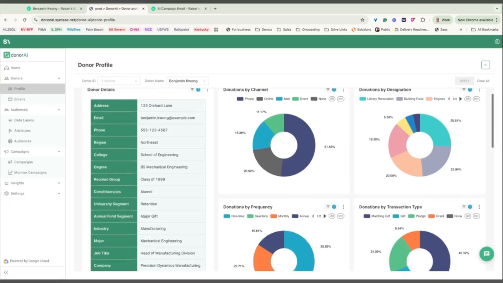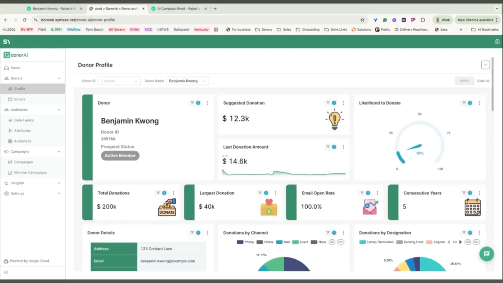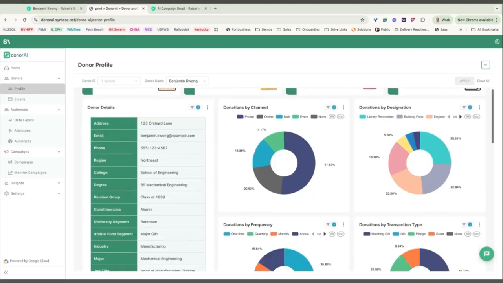The underlying models will calculate a likelihood to donate and a suggested donation amount. These signals provide outreach intelligence for campaigns. And the models that actively score donor propensity and recommended ask amounts improve as more engagement and giving data is captured over time. This makes the signals more precise with continued use.